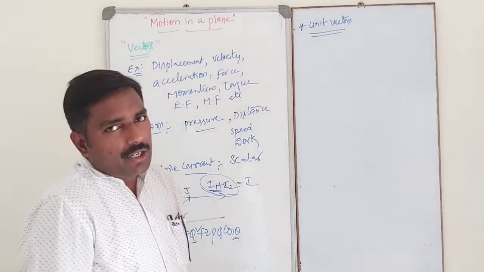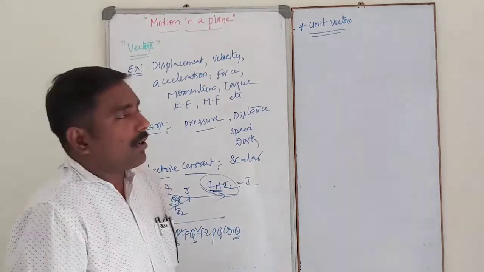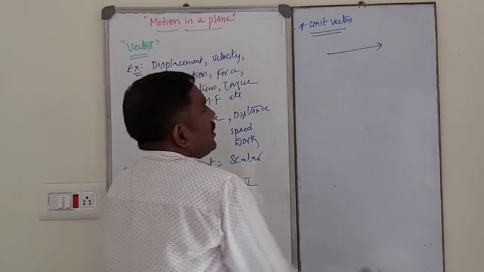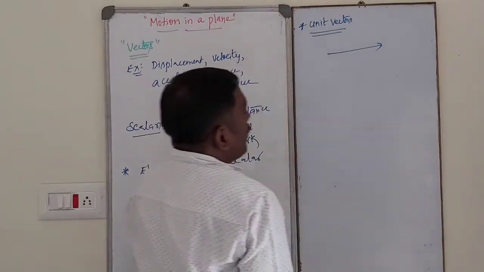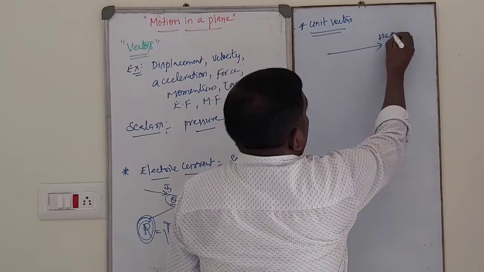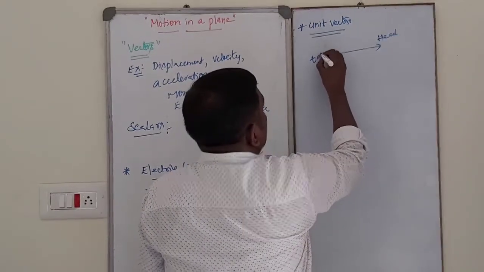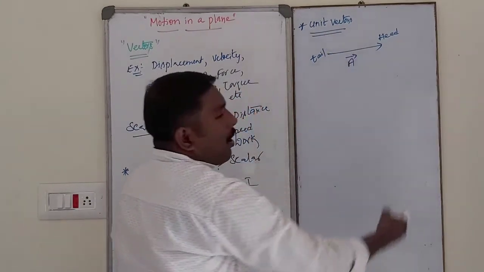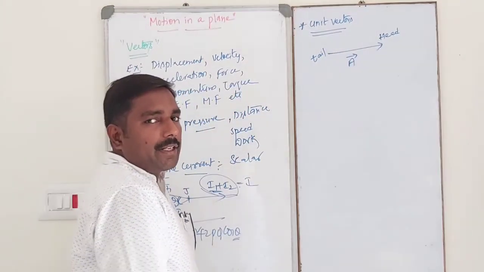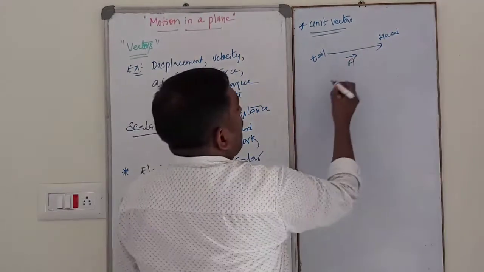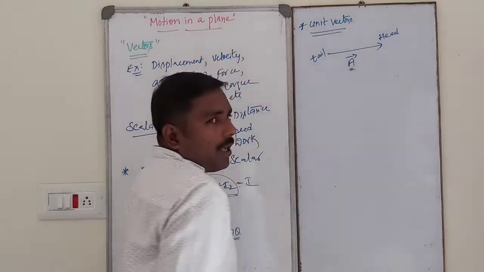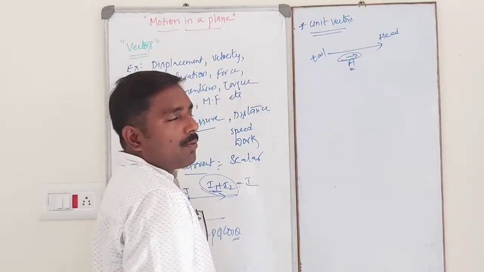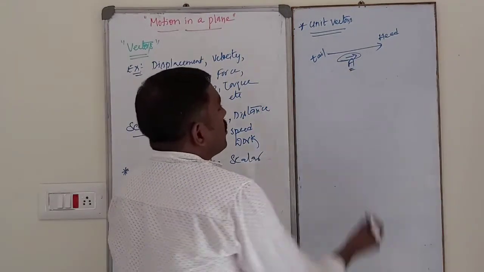How to represent a vector? See like this, dear students. This is the representation of a vector. Simply, this is the head and this is the tail. Like this, a vector is represented by A bar, read as A bar or vector A. A bar is the vector. The representation is a straight line with an arrow mark.